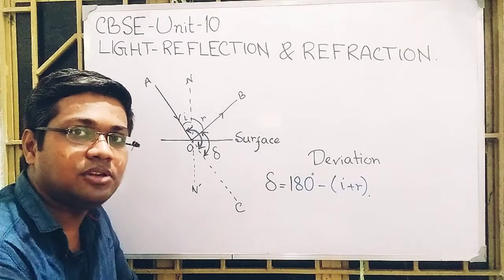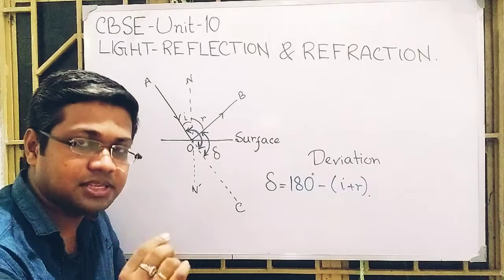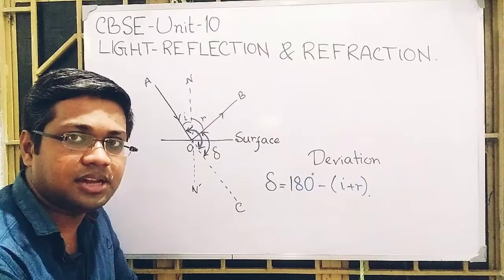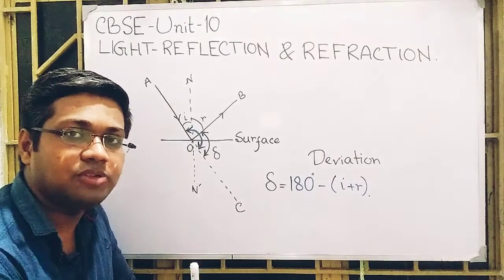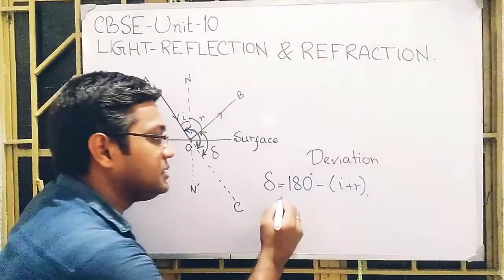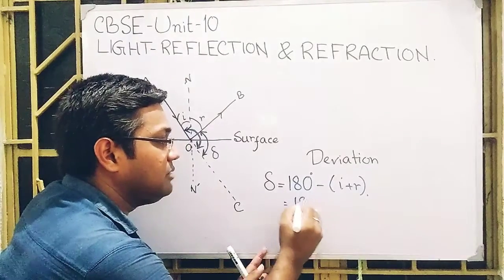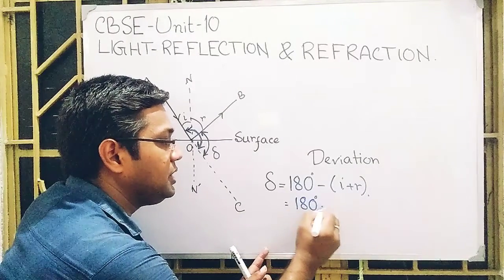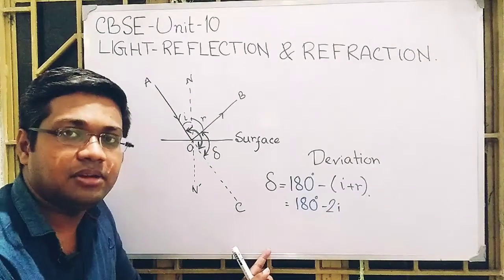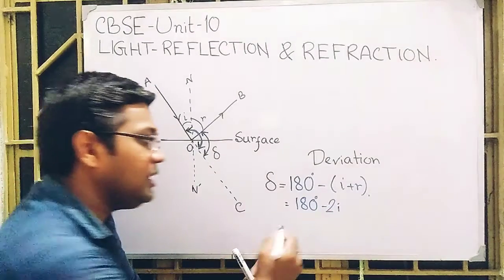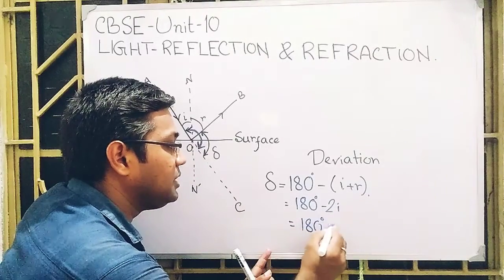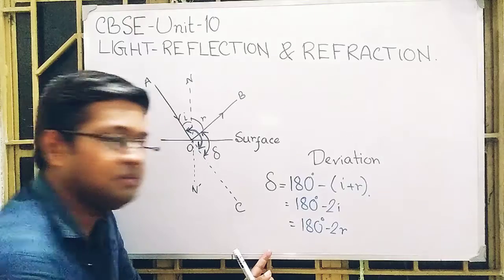But the second law of reflection gives us the relation that the angle of incidence is equal to the angle of reflection. If so, we can write this as 180 degrees minus 2i, substituting i equal to r. Similarly, we can write this relation as 180 degrees minus 2r.